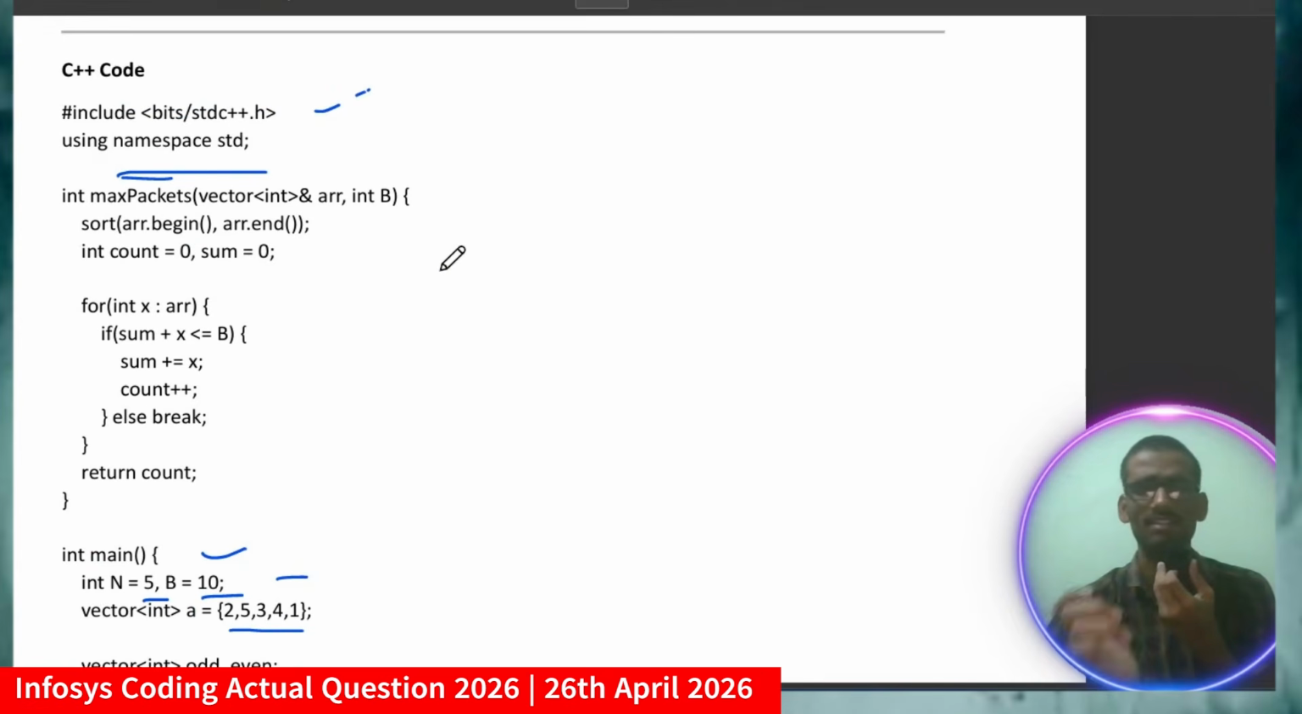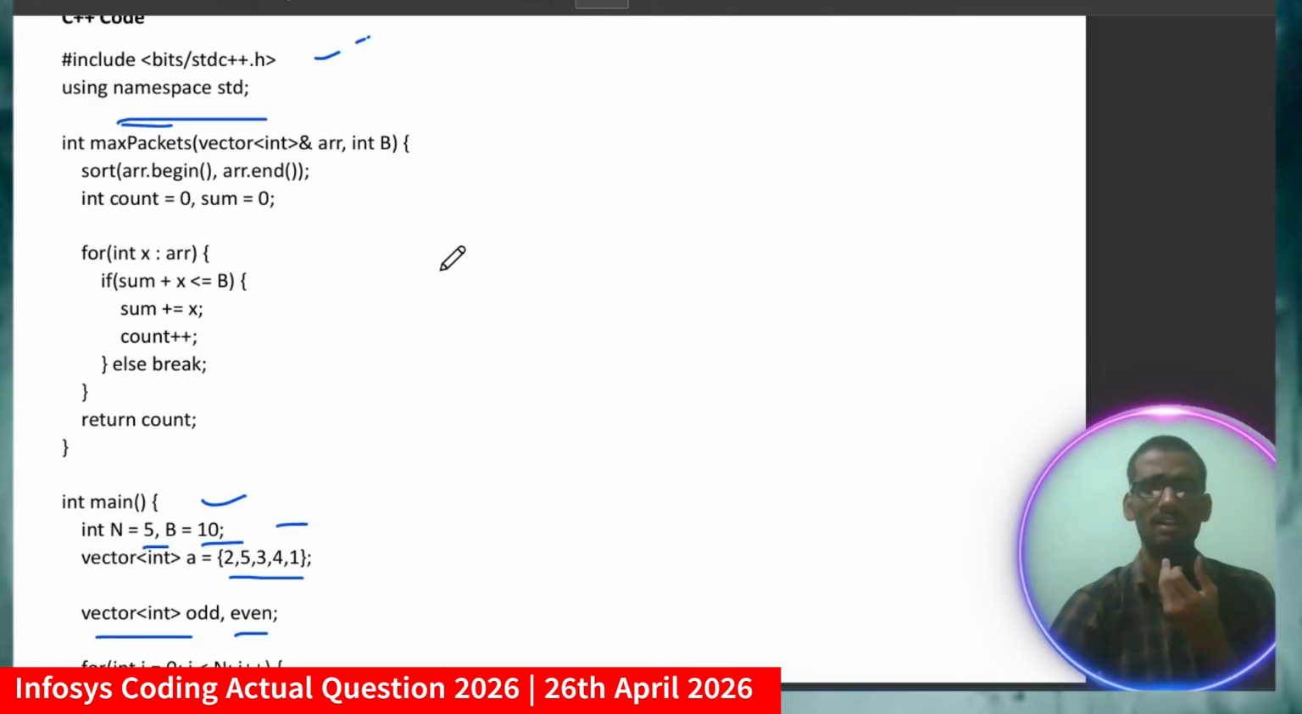If you get the logic, then it will be quite easy to clear the exam. At least one question you will be able to solve, especially those who have coding experience. So here I am taking the array and the budget. First of all I will sort those values, means sort arr.begin, arr.end, count equal to 0, sum equal to 0, means temporary variables I will declare.